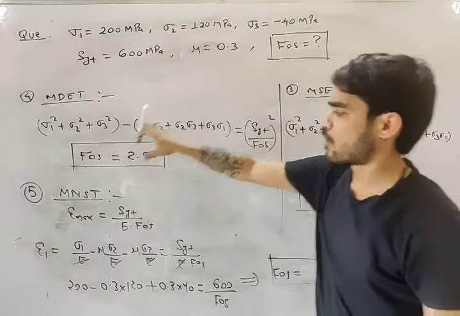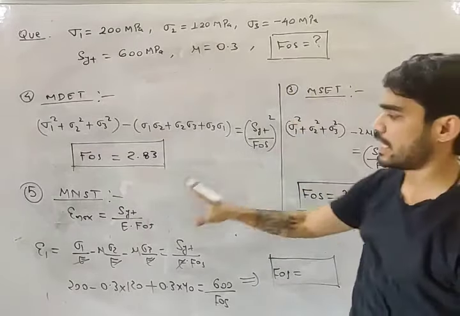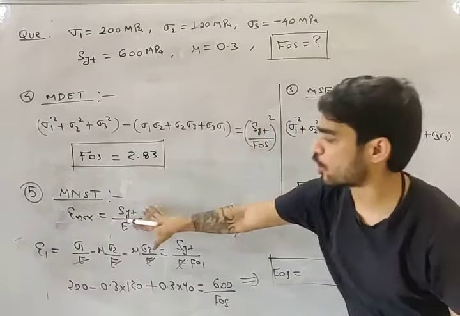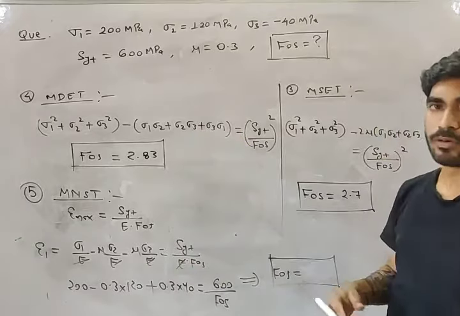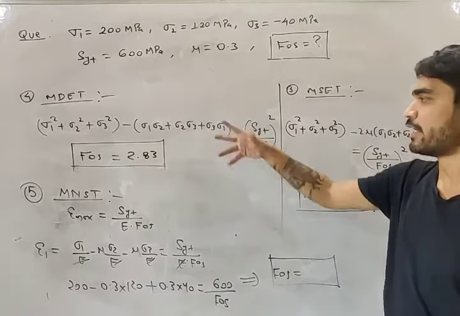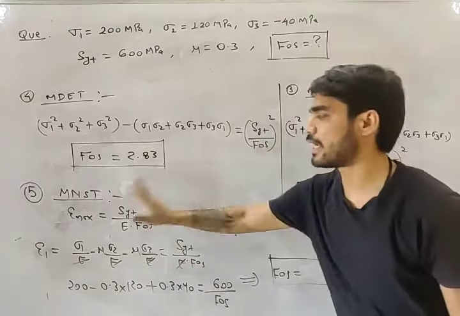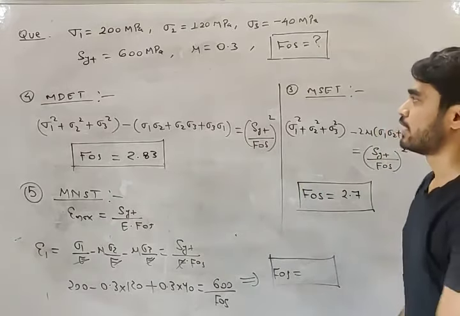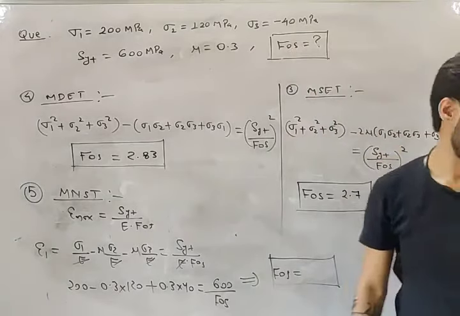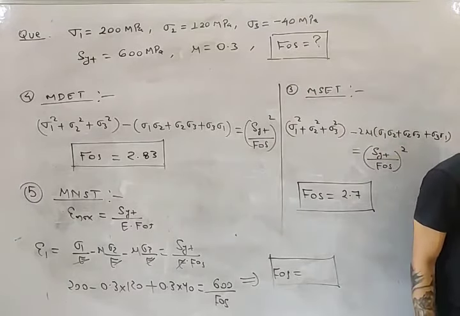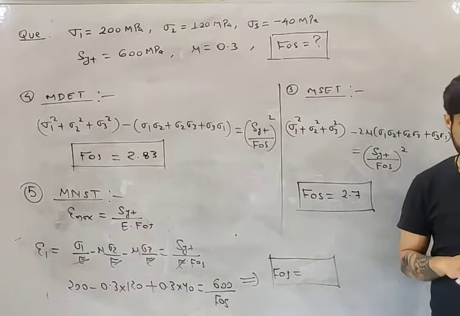In case of distortion and strain energy theory and normal strain theory, in these two theories, third one and fifth one, you need mu. Otherwise, you don't need mu. For the other three theories of failure, you don't need mu. Only strain energy theory and normal strain theory need mu. So in these cases, you will also get mu and you will require the factor of safety.